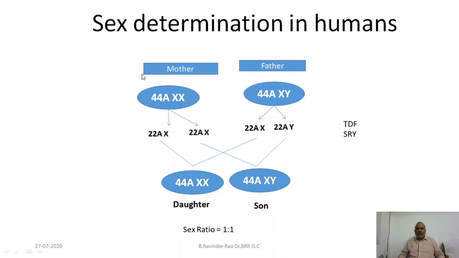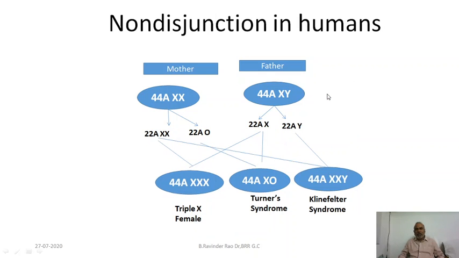So in this method of sex determination, there is equal chance of formation of male and female. There is no discrimination that more males can be born, or more females. No. Male determination and female determination is the same. So the sex ratio by this method is always 1:1. Sex ratio is always 1:1.